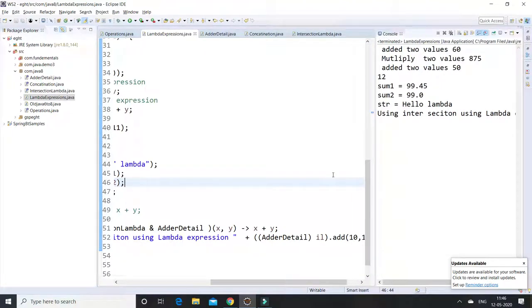So here we have to remember three points. Whenever we are using a functional interface, the interface must have only one abstract method and any number of default methods. And one more thing is, if we want to convert from an interface to a functional interface, we can add an ampersand in between them. That is the only thing we have to remember. In the upcoming session I am going to provide an overview on streams and aggregate operations, as well as the java.util package, and how to use the inbuilt functional interfaces with examples.